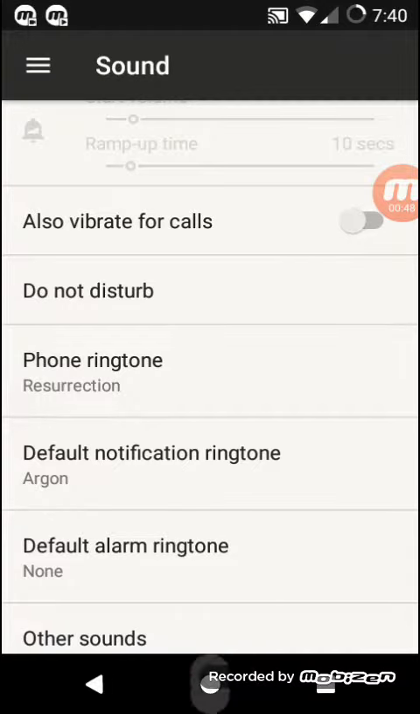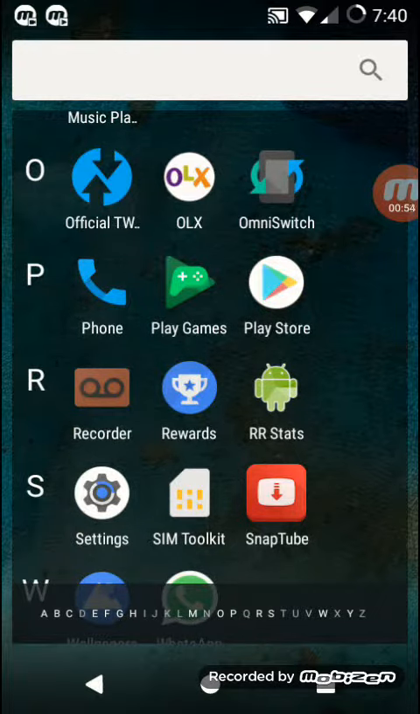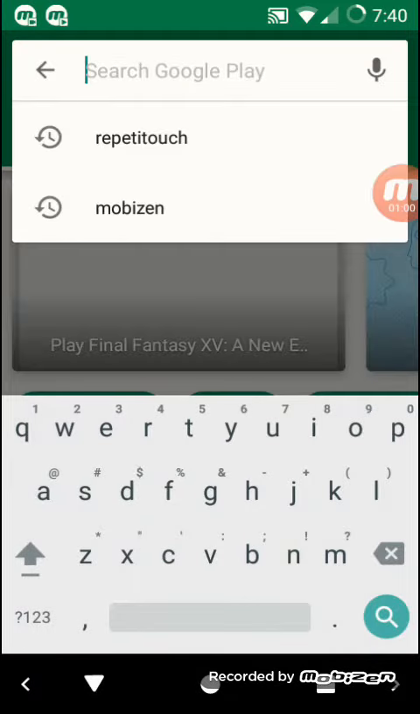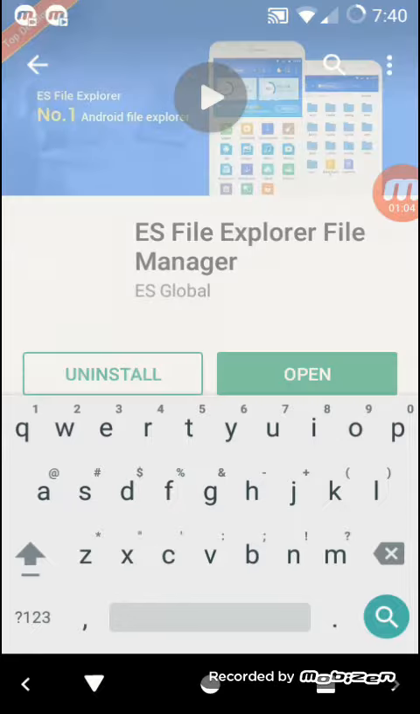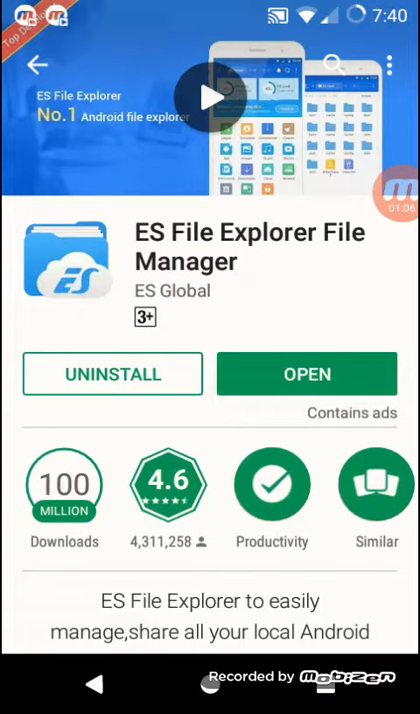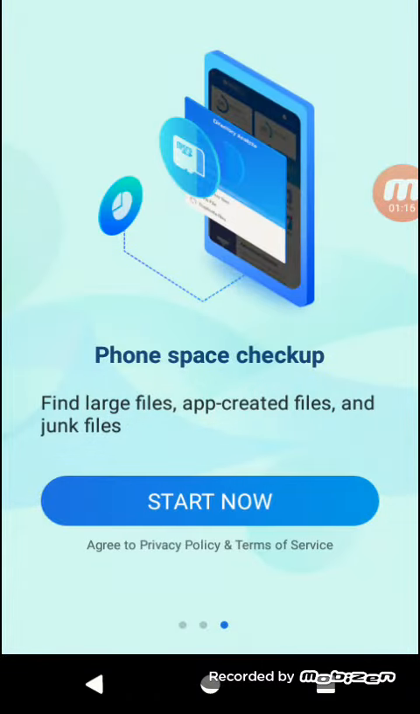It's pretty easy. You just have to go to the Play Store and download a file manager known as ES File Explorer. I've already installed it. Just search ES and it will pop up, then click on it and install. When you open it, it will ask you something. I don't like the floating button, but if you want you can keep it on.